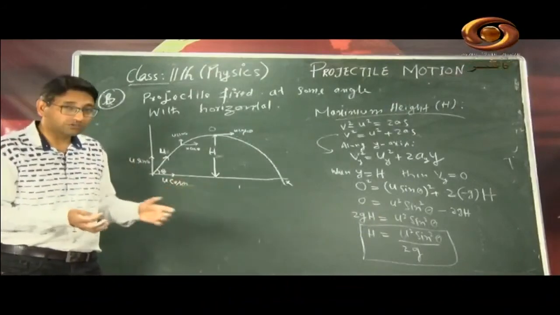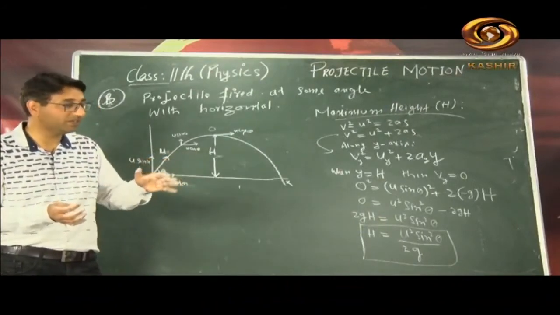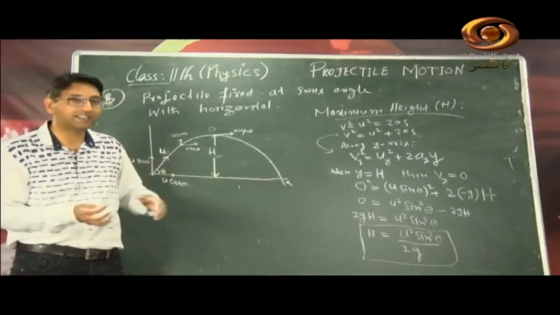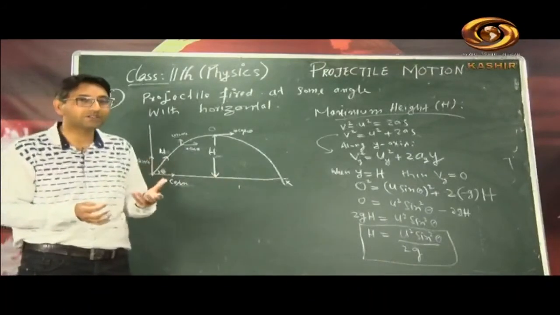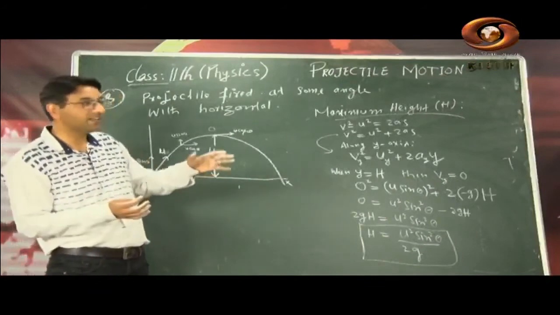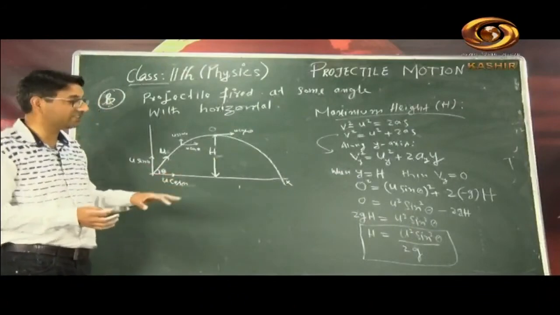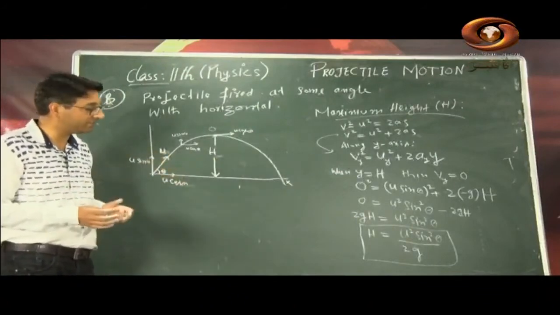This is it. Suppose we know the initial velocity with which we have projected and the angle, some angle, so we can actually determine earlier what kind of height it is going to reach. In advance, using this equation, h is equal to u square sin square theta divided by 2g.